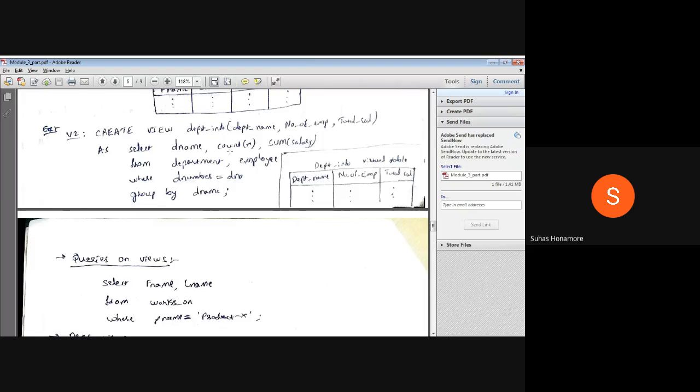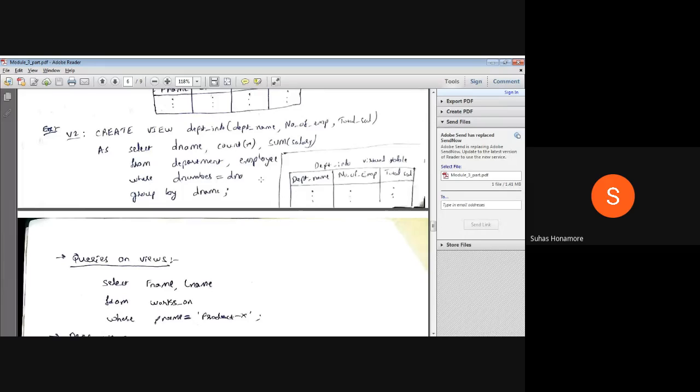Suppose I modified the department table. Something in the department table I changed, so that time it will modify your actual database. The view is there, and after that I am inserting one department entry, a new department. So what will happen is, it will modify your actual database, it will not modify RAM. So RAM contains invalid information. If I kept the virtual table inside RAM and after that modified any of the tables which the view contains, it will be having invalid information.